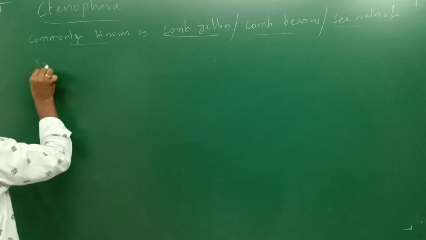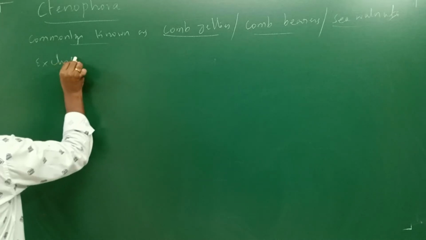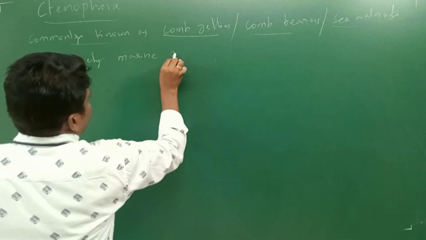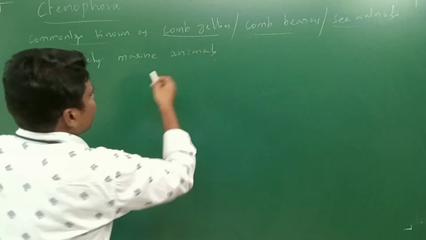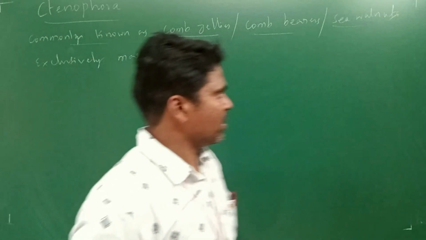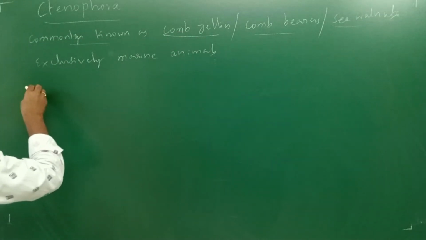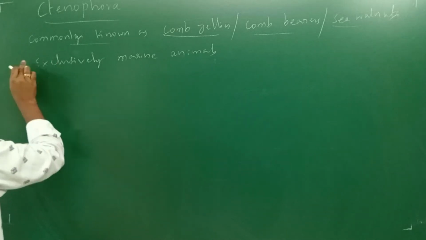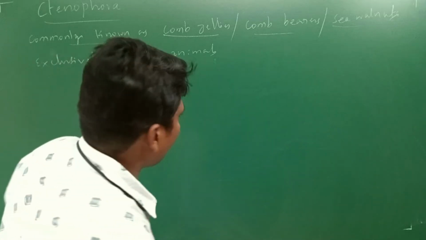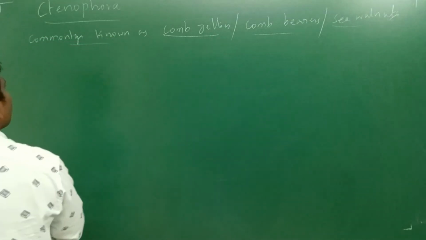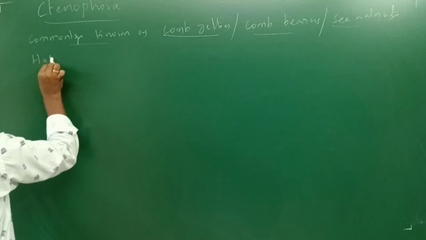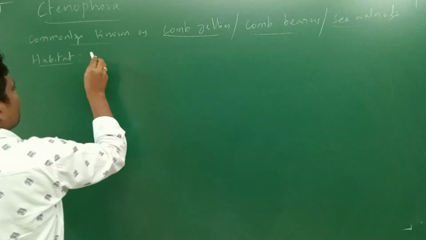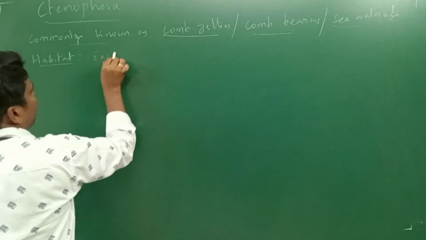Next, these are exclusively marine animals. If you take the first point, habitat: exclusively marine is the habitat. Habitat means where the organisms are living. Exclusively marine.